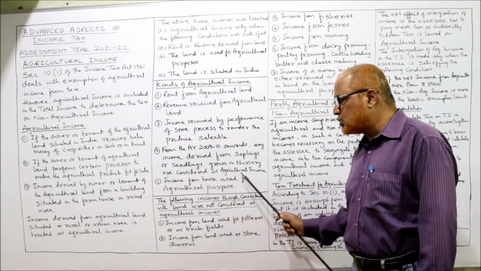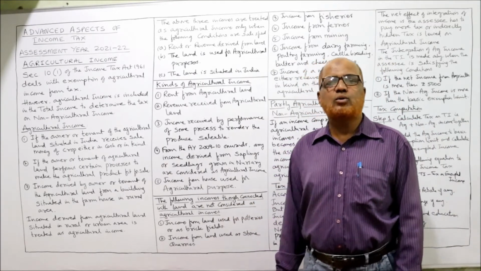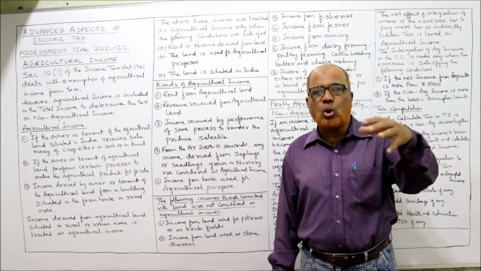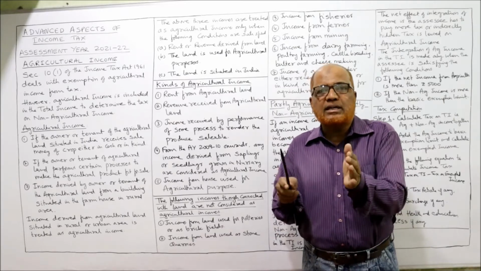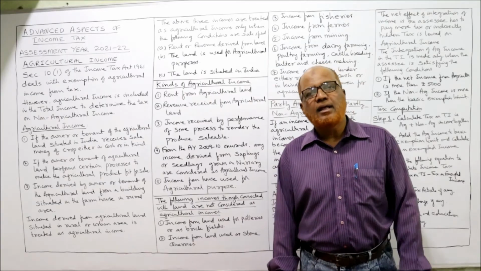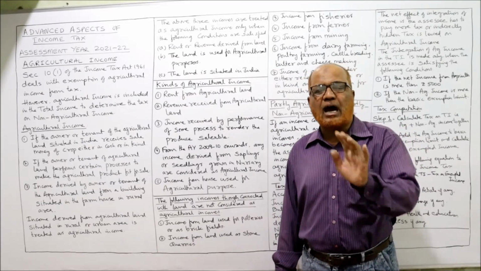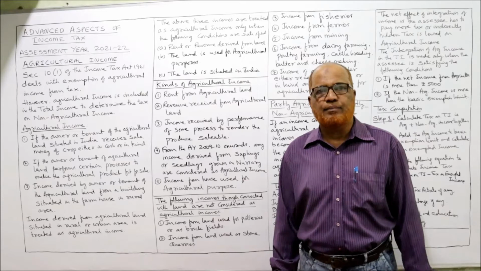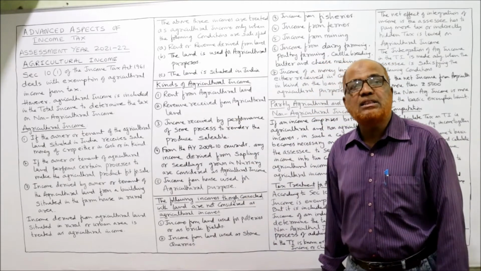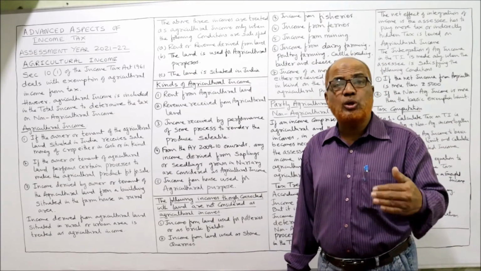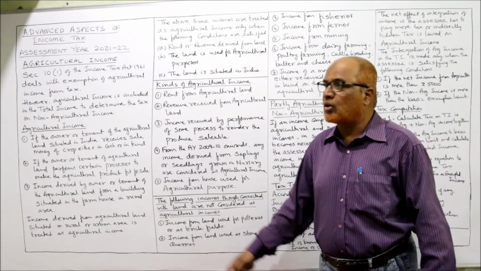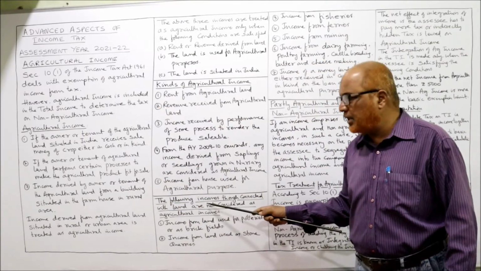Next, income from house used for agricultural purpose. Just now I told you, any building, any house which is used to store the agricultural goods, to protect the agricultural goods, provided that house is in a rural area, then any rent received from that house is also agricultural income. So these are the examples of agricultural income you have to remember to write in theory. An examination theory question will be asked regarding, explain the provisions regarding agricultural income. Whatever I have explained from the beginning, that will be important.